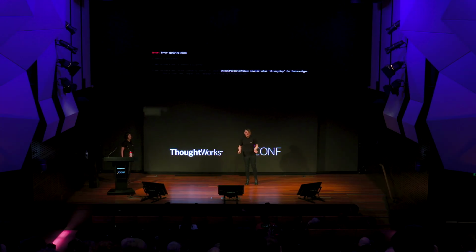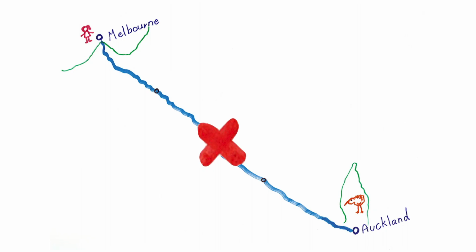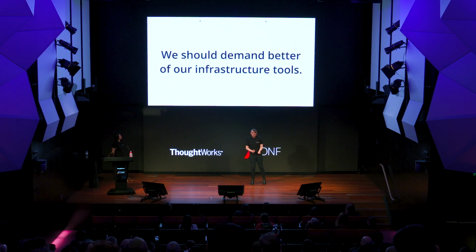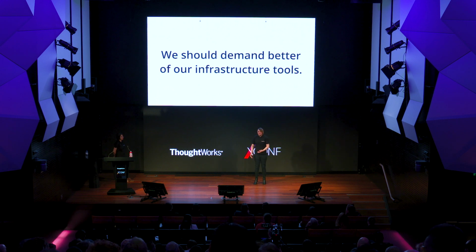You see, if I go into Google Maps and I say, plan me a drive from Melbourne to Auckland, I don't expect to know how long that hypothetical drive will take. I expect it to fail because that is an impossible plan. And really, I expected Terraform to fail when I told it to do something that was clearly impossible. And so a takeaway I really want you to take away from this is we should be demanding better. We should be asking more of our infrastructure tools, of our infrastructure platforms, to give us that confidence and to not lead us in these circles where we can't possibly know if something's going to work until we try to actually do it.